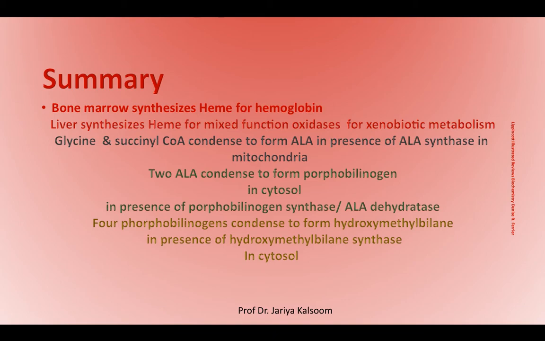To summarize, bone marrow synthesizes heme for hemoglobin, liver synthesizes heme for mixed function oxidases, glycine and succinyl-CoA condense to form ALA, 2 ALA condense to form porphobilinogen, 4 porphobilinogens condense to form hydroxymethylbilane, and hydroxymethylbilane then cyclizes to form uroporphyrinogen 3.